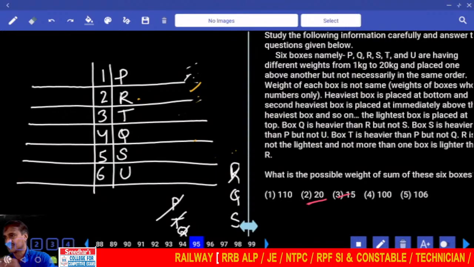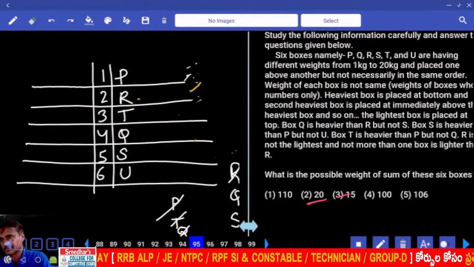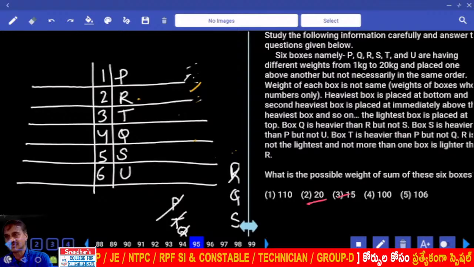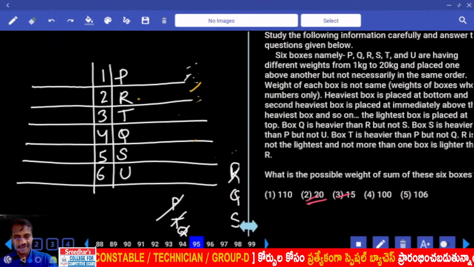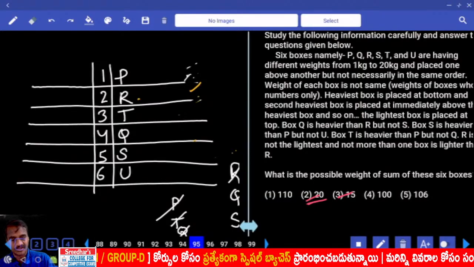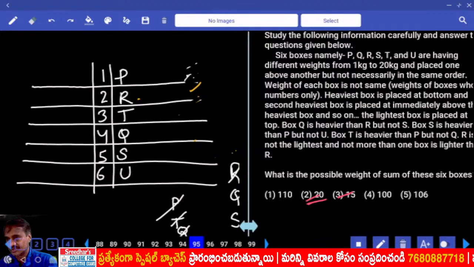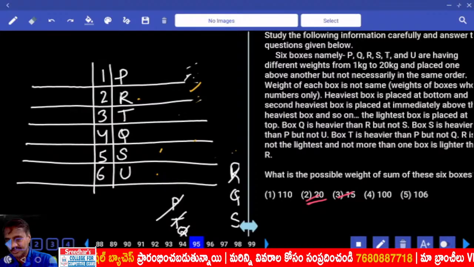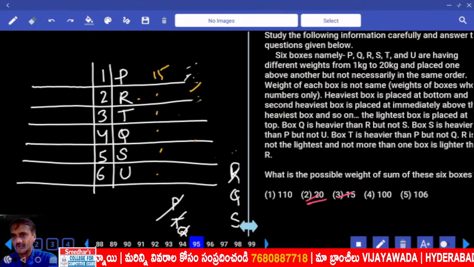If each box has a different weight, 1, 2, 3, 4, 5, 6 itself is 21, isn't it? The sum of the first 6 numbers is how much? 21. Is it possible here? No. Then next these 2 were ruled out. Then the remaining 100, 110, 106. Now the lowest if you take, what is it? 20, 19, 18, 17, 16, 15. Then 15 to how many?